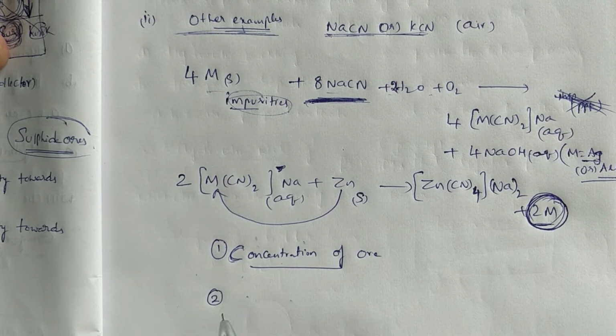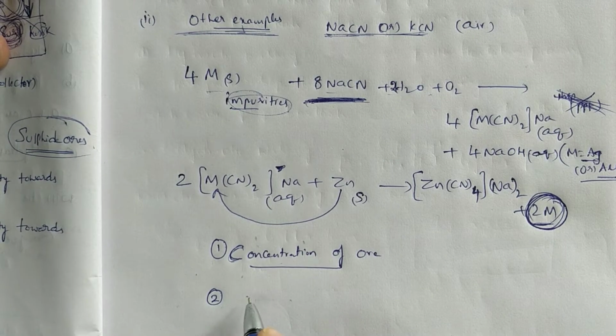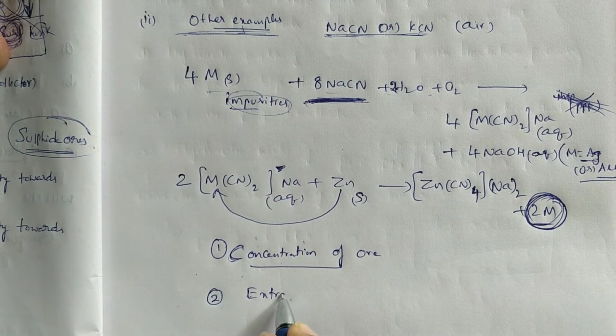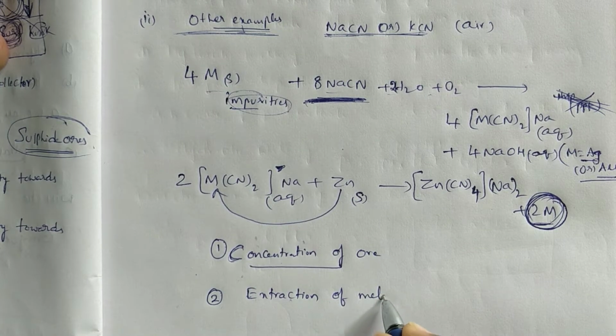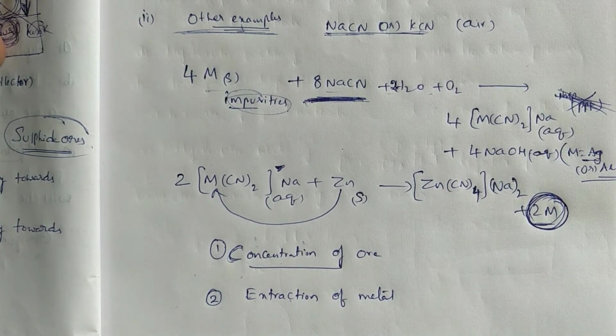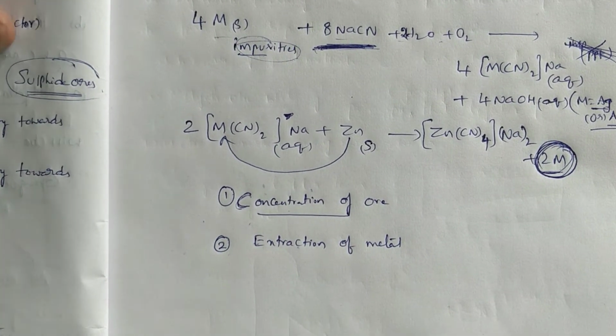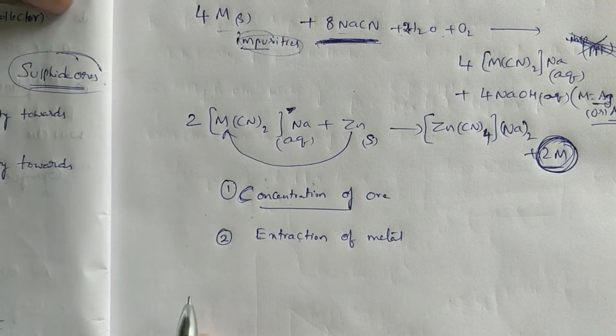Next, coming to second step. Second step is nothing but extraction of metal. Okay. Now observe carefully.